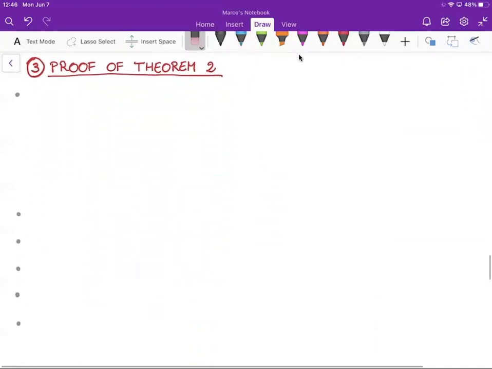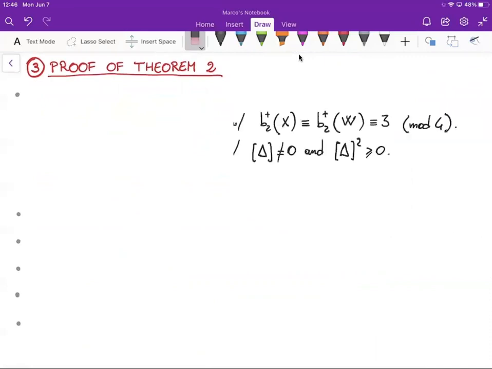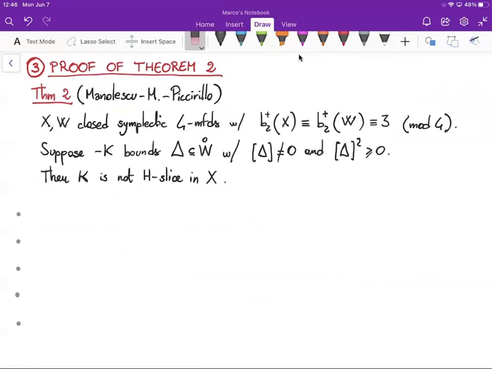We now move to theorem 2. Let me restate it. Let X and W be closed symplectic 4-manifolds with b2 plus congruent to 3 mod 4. Suppose that the mirror of K bounds a non-null homologous disk delta in W circle with non-negative self-intersection. Then K is not H-slice in X. The proof of the theorem goes by contradiction.